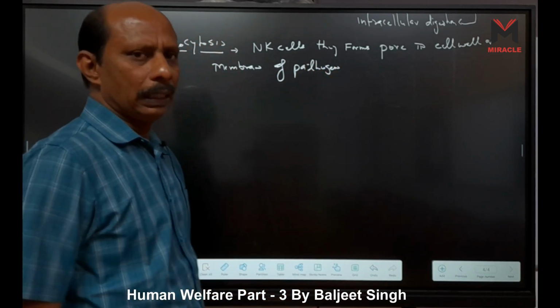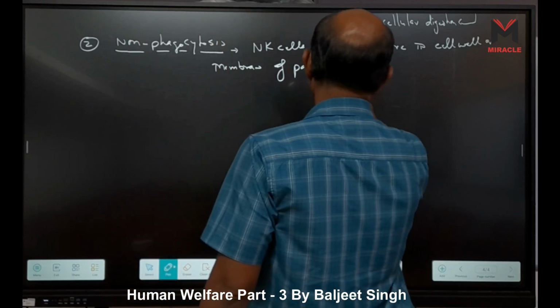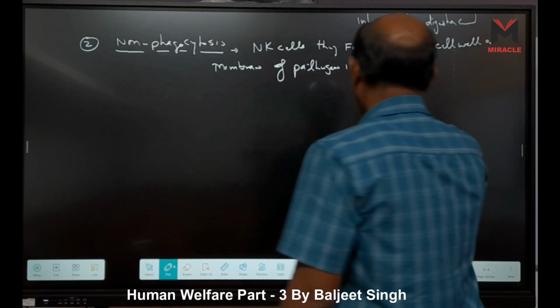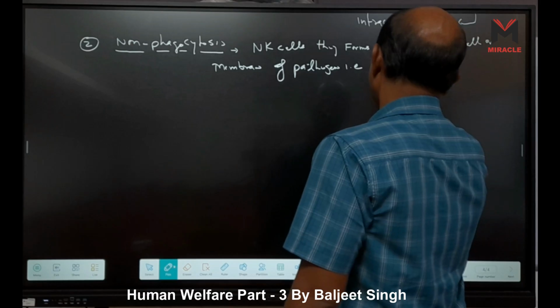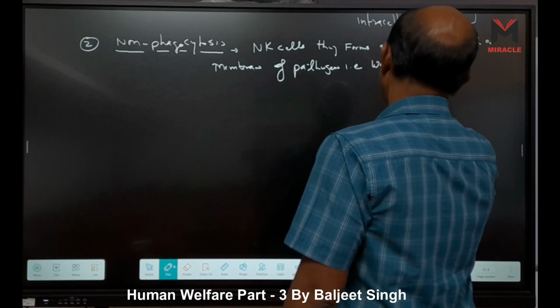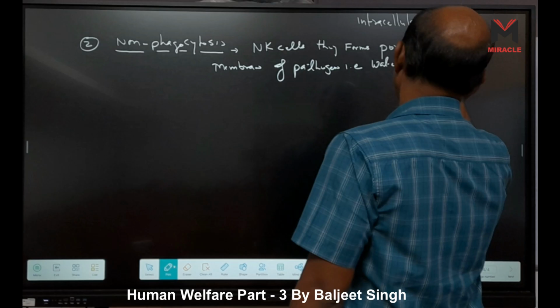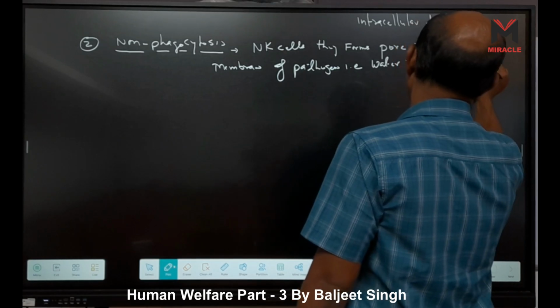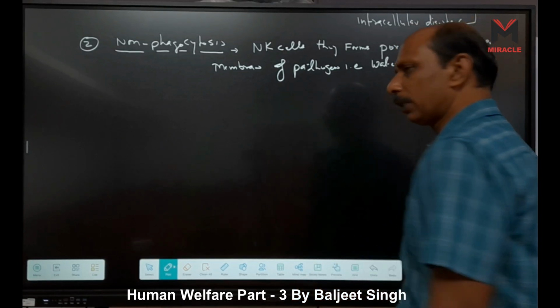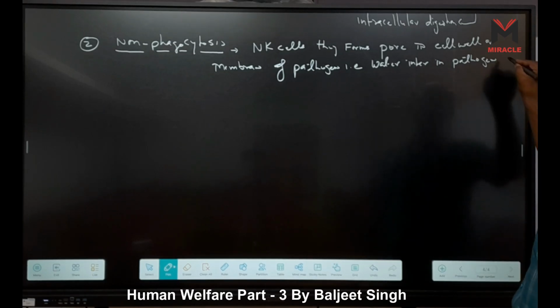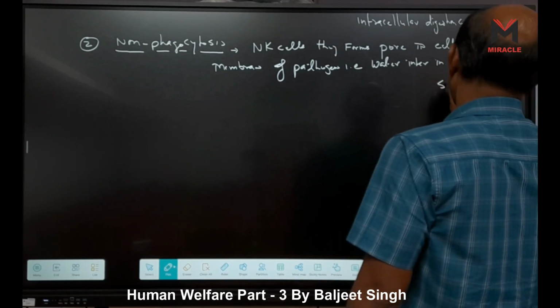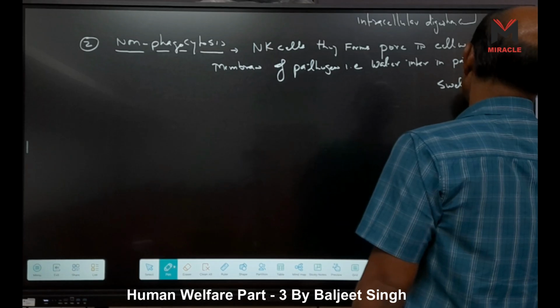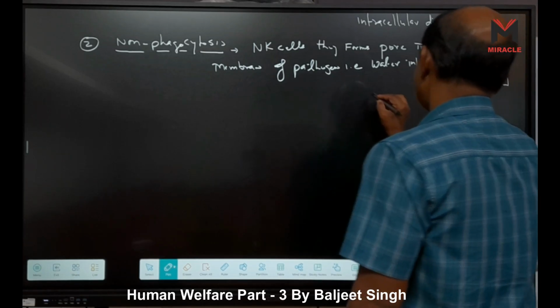Then what happens? H2O, water, enters the pathogen cells. Then they swell up, and then burst.